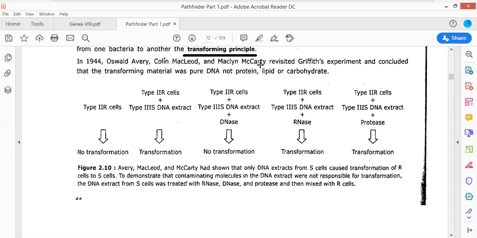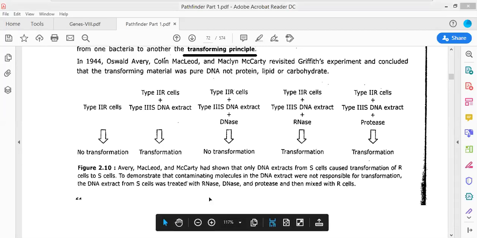Now they said that if DNA is the genetic material, let us find out whether the DNA could exhibit as a genetic material or not.